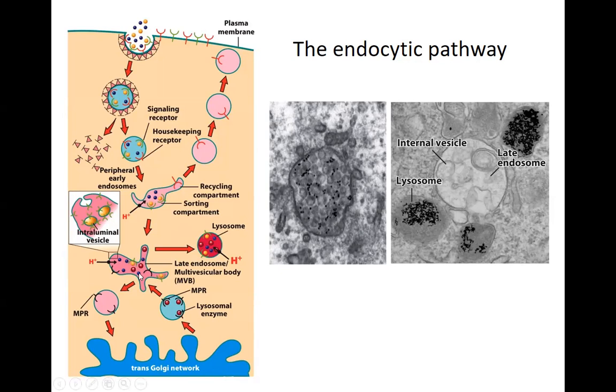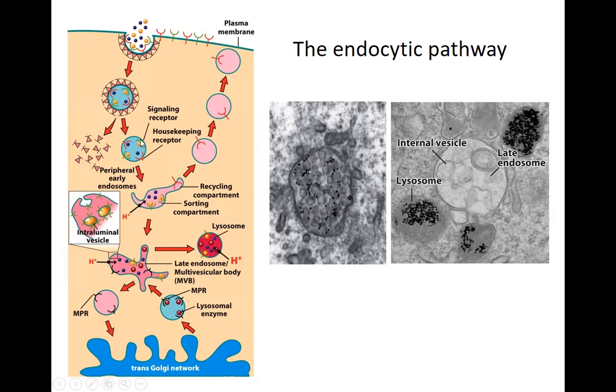So one other way in which the recycling can happen is if it's a housekeeping receptor, or if it is a receptor that can be recycled back because signaling is needed, then this receptor will move back to the plasma membrane. The vesicle will fuse with the plasma membrane, and it will take the receptor back into the membrane. Okay, so when you are pinching off this vesicle, if there is a housekeeping receptor coming, that can be sent back.